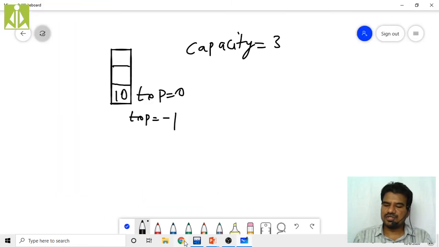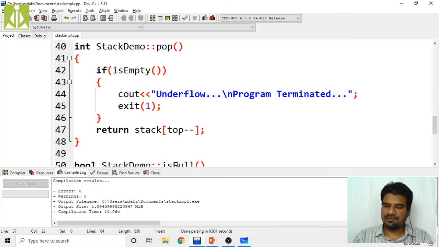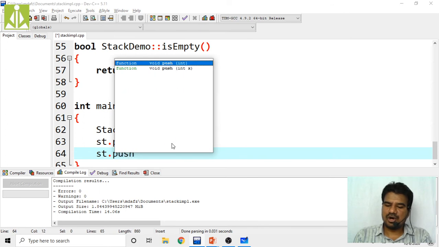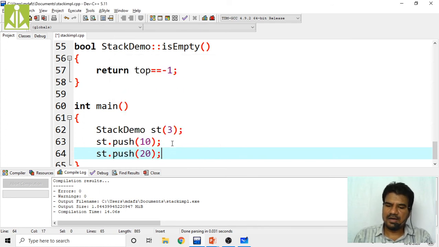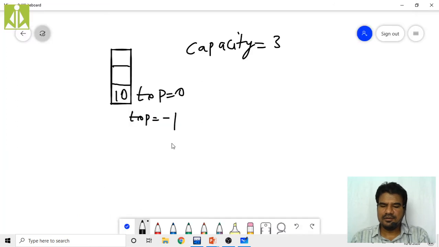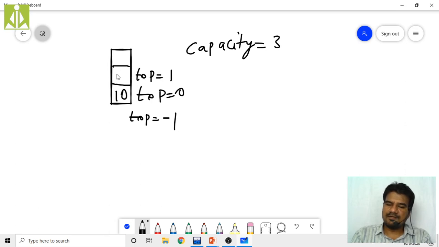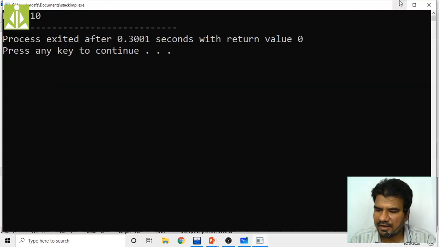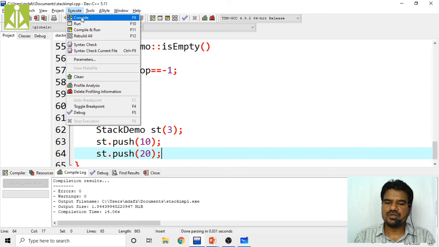So next, can I push one more element onto my stack? Yes, of course, because still I have the memory. So that is st dot push of, I am pushing 20. Now again what will happen? One more time my top gets incremented, and top will become 1, and that same value 20, whatever I am pushing, I will get onto the top of the stack. So now if you go and see the output, two elements will be pushed onto the top of the stack. I think we have to compile first. I forgot to compile. So compile.